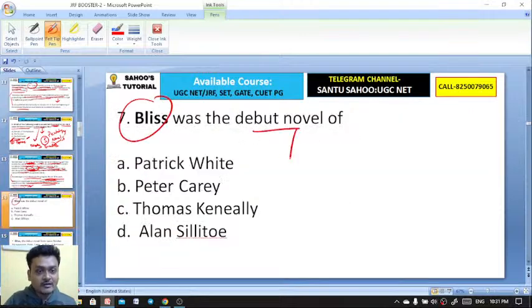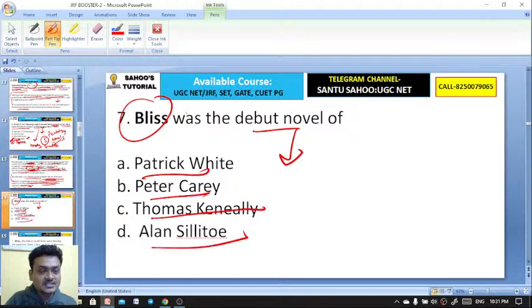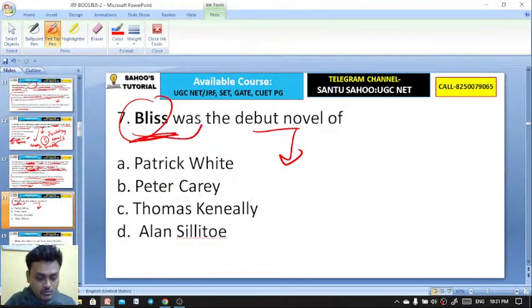Bliss was the debut novel of which writer? Patrick White, Peter Carey, Thomas Keneally, Alan Sillitoe. Here, who wrote this debut novel Bliss? Bliss, the debut novel by whom?